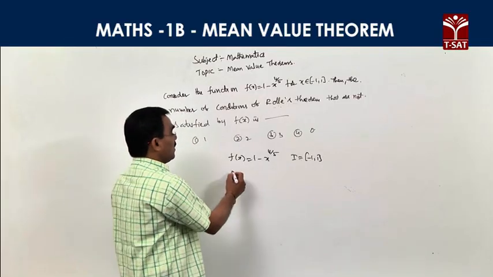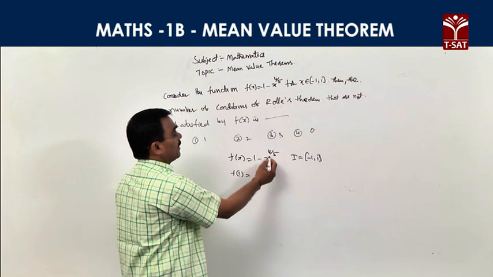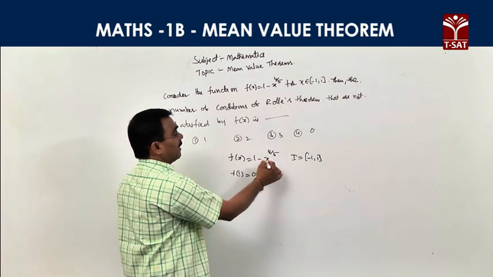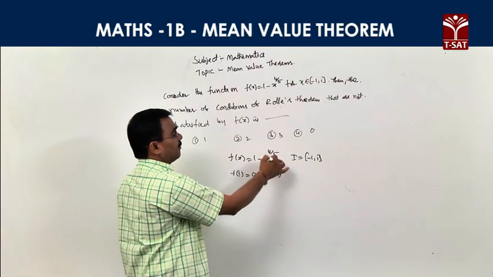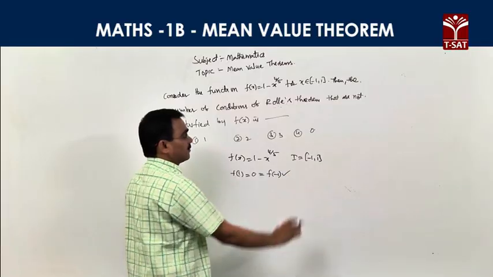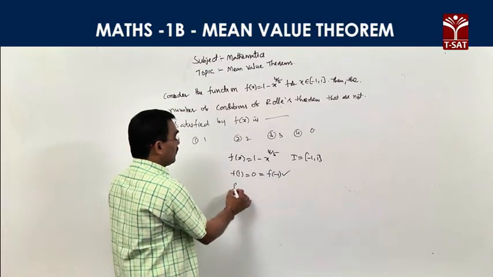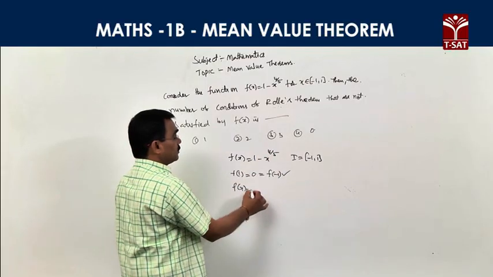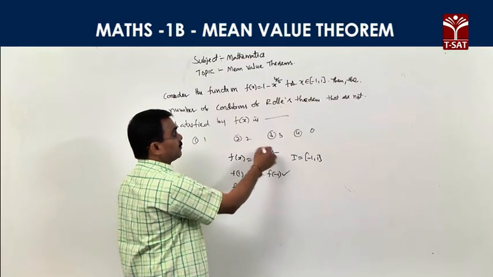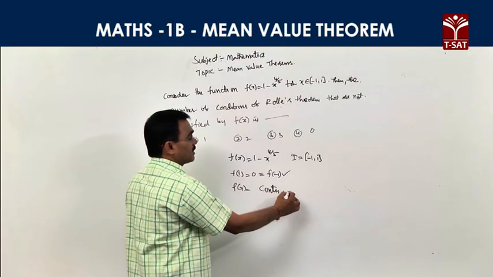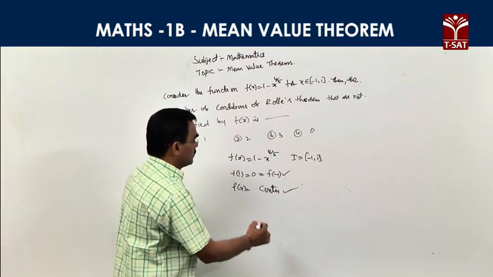First observe f of 1. F of 1 is 0, and f of minus 1 you calculate: minus 1 power 4 is also 1, 1 power 1 by 5 is also 1, so the value is also equal to 0. The third condition is satisfied. We observe f of x is equal to 1 minus x power 4 by 5, and in the interval minus 1 comma 1 this is a continuous function. This condition is also satisfied.